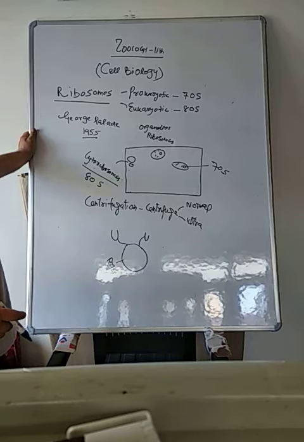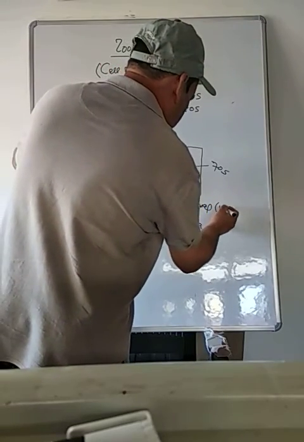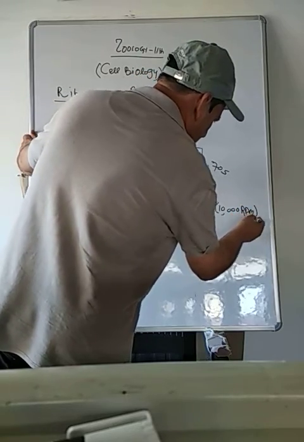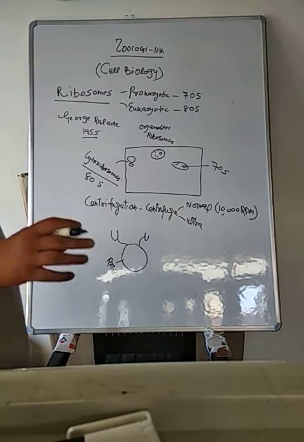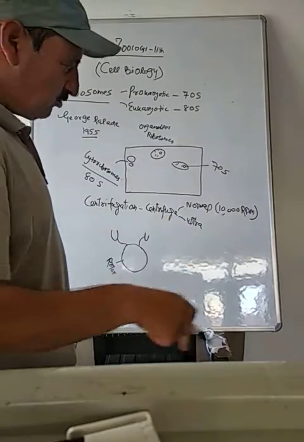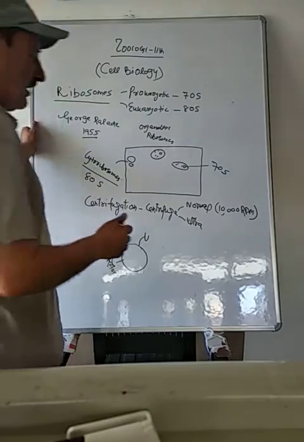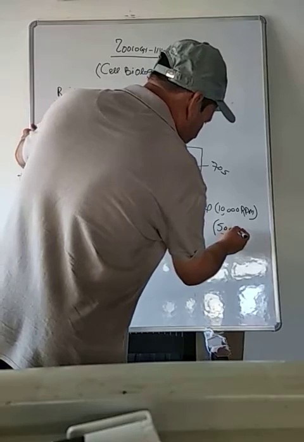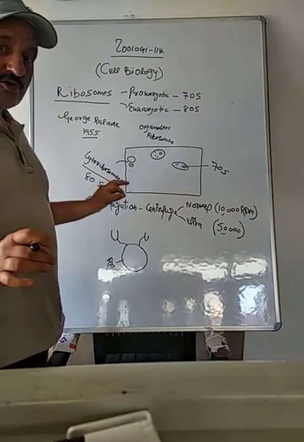Now, normal and ultra are the two machines. The normal centrifuge can rotate at about 10,000 rotations per minute, that is, an RPM of 10,000. But the ultracentrifuge can have an RPM of 50,000, that means it can rotate at least 50,000 rotations per minute.